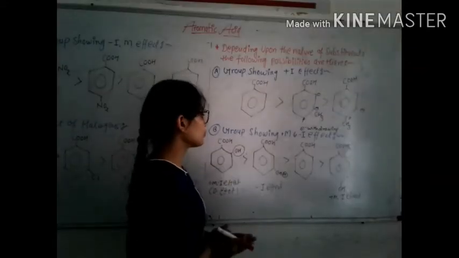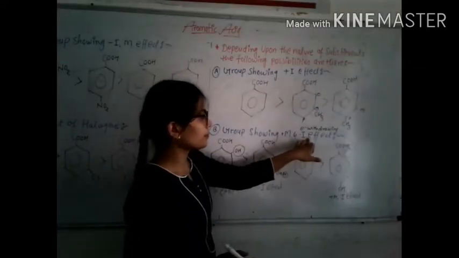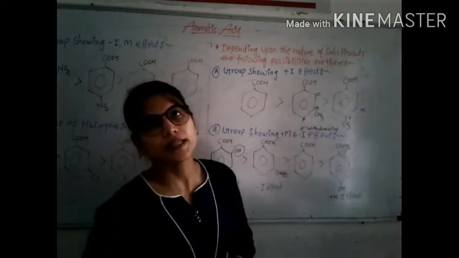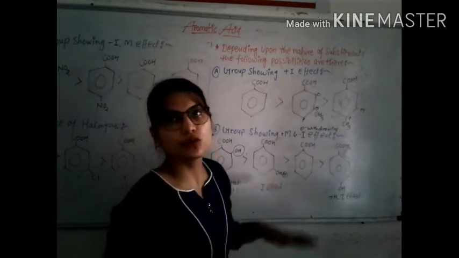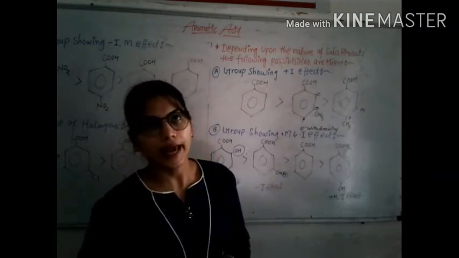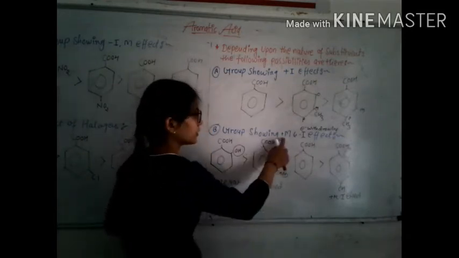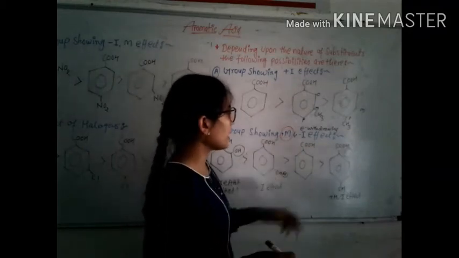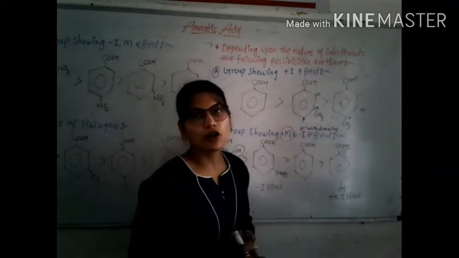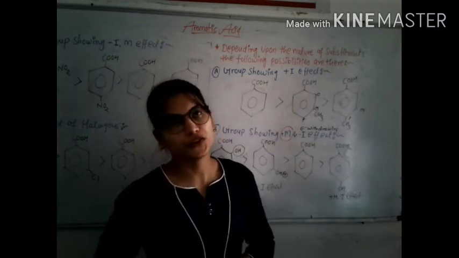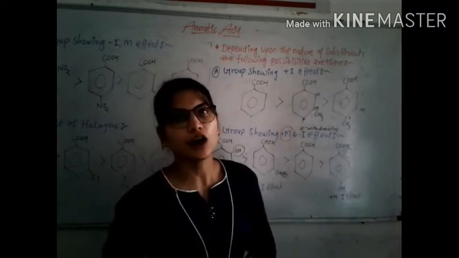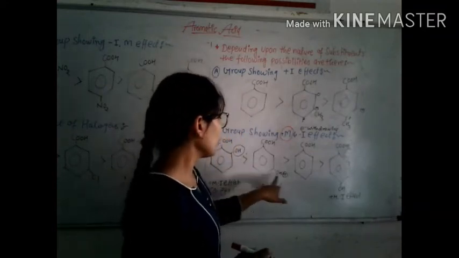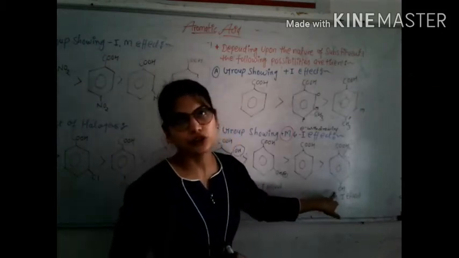The second point is groups showing plus M and minus I effect. Minus I effect is electron withdrawing. Groups like OH, NH2, OCH3 and chlorine etc., having electron releasing mesomerism, are known as plus M effect, and minus I effect is electron withdrawing inductive effect. These show different behavior at ortho, meta and para position.